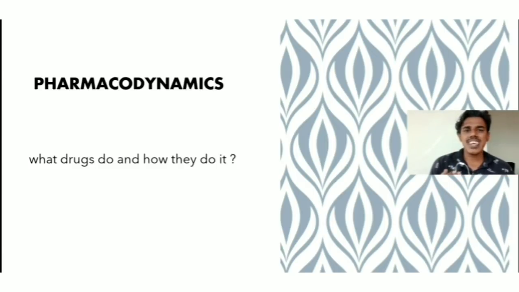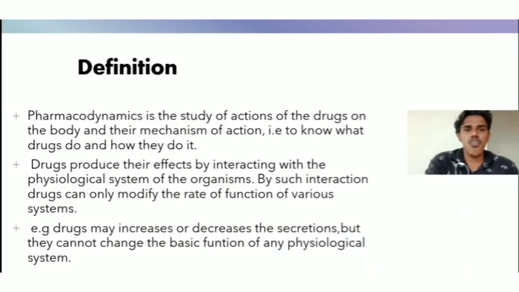Pharmacodynamics means what drugs do and how they do it. We want to discuss pharmacodynamics in more detail. First of all, the definition of pharmacodynamics. Pharmacodynamics is the study of actions of the drugs on the body and their mechanism of action, that is, to know what drugs do and how they do it.